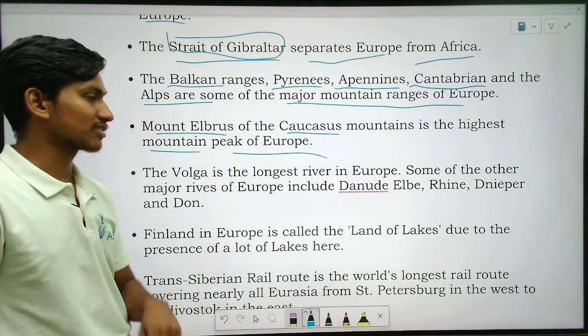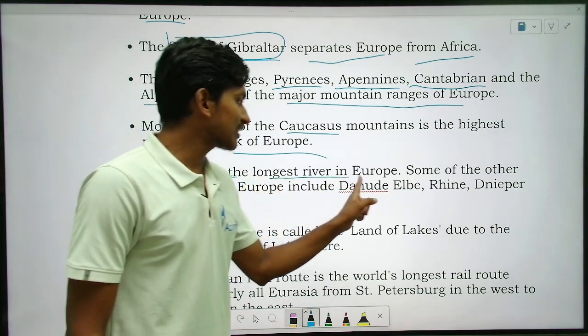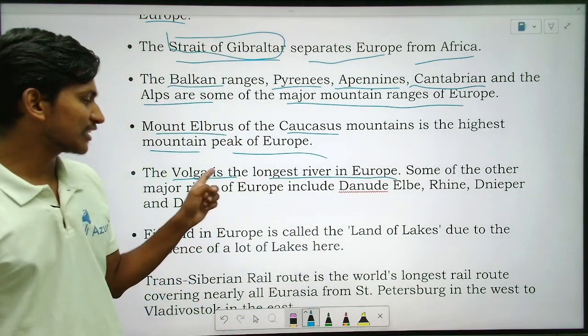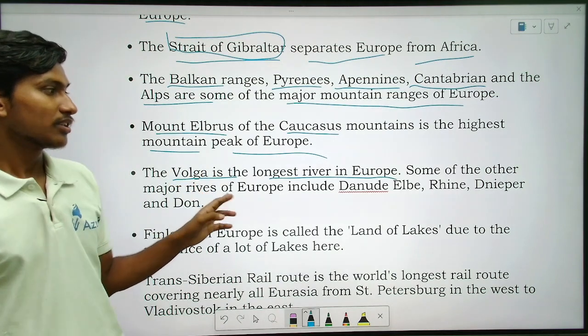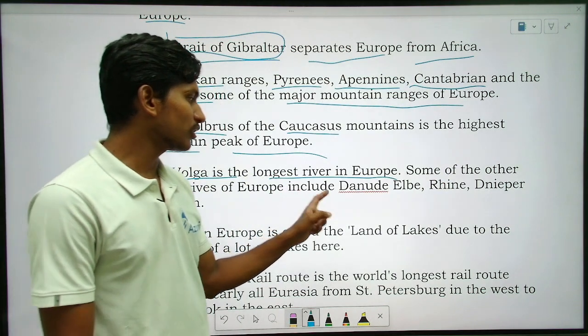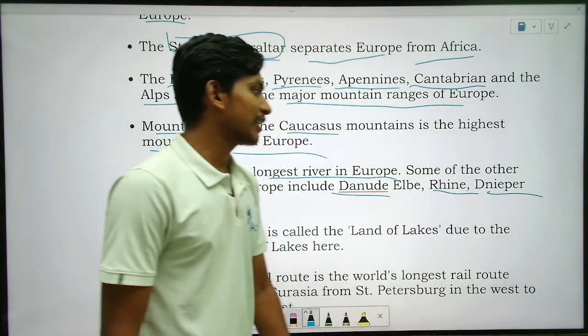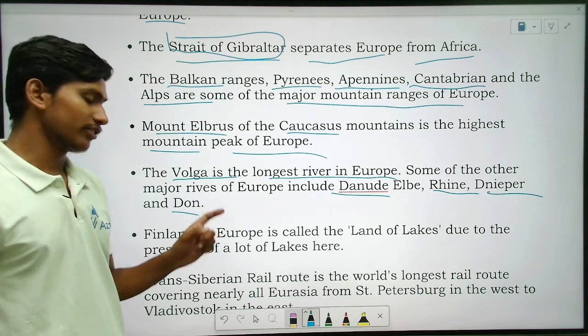Mount Elbrus. Okay. So the Volga is the longest river in Europe. Which is the longest river in Europe? Volga. And some of the other major rivers of Europe include Danube, Elbe, Rhine, Dnieper and Don. Okay.